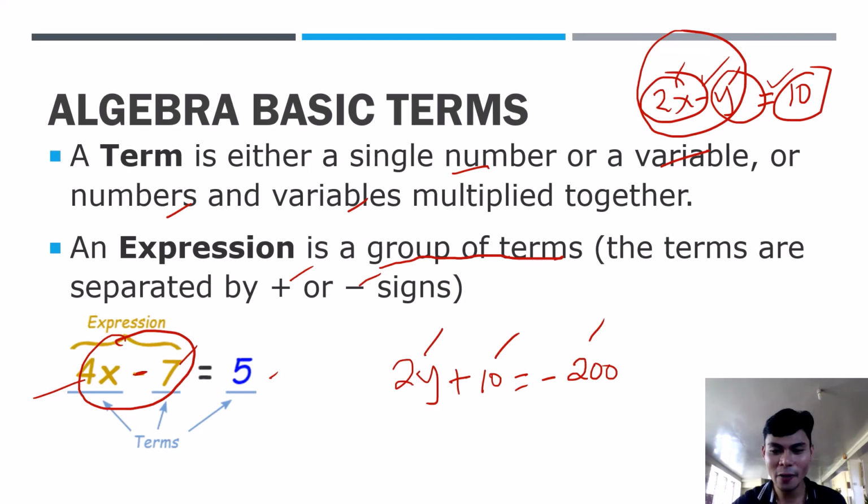Ano ito? Is this an equation? Yes, sir. That's an equation because we have an equal sign. Okay. What's the operator used? Sir, it's an addition. It's plus. Correct. We have here addition. Now, where is the expression? When we talk about expression again, it's a group of terms. So in this case, we have 2y plus 10. 2y plus 10. Again, diba, basic lang? Because we have basic terms.